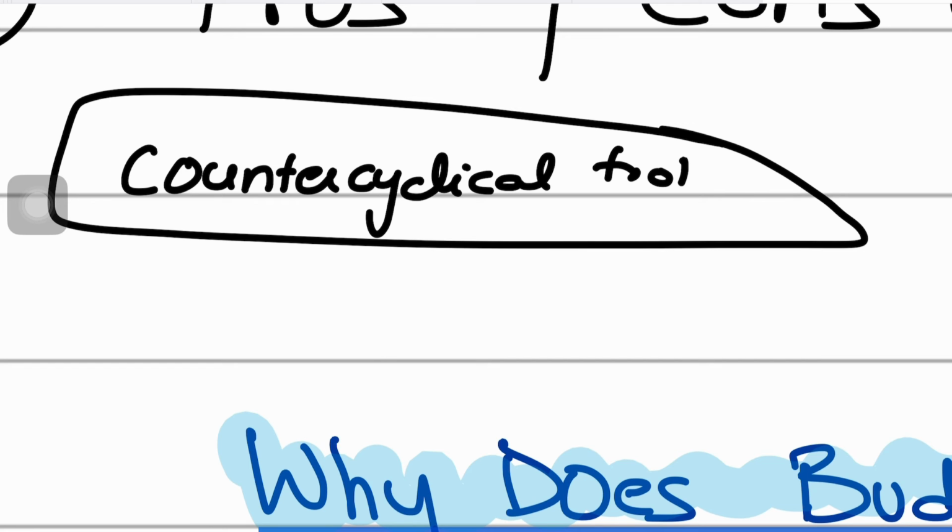When government spending is going up and taxes are going down, that automatically stabilizes the recession, because it acts as an automatic stabilizer. But at the same time, that automatically creates a budget deficit as well.